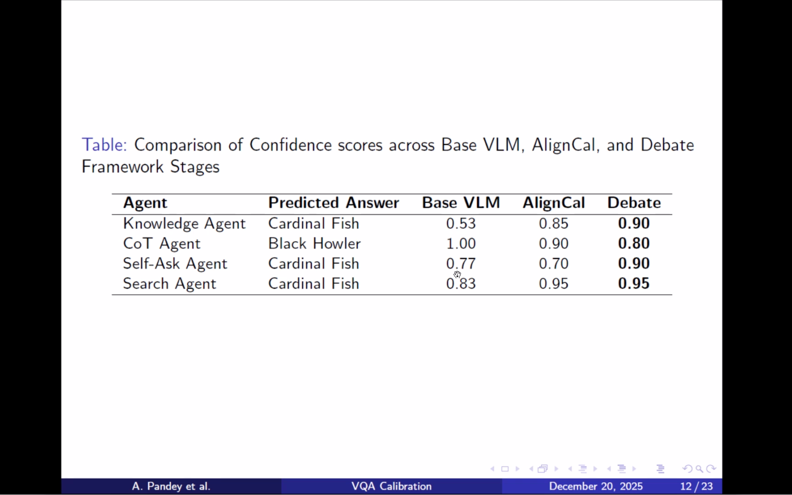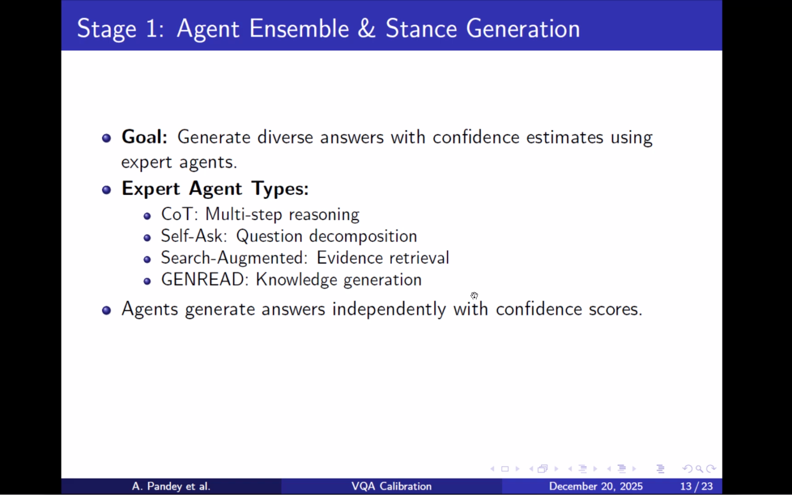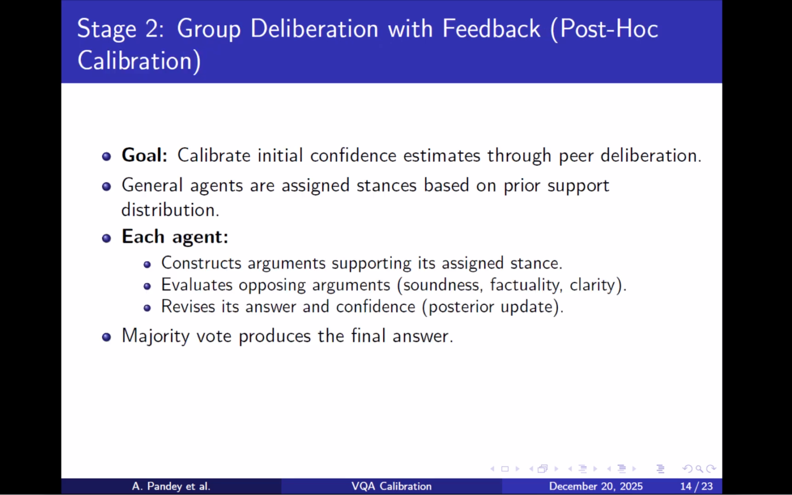Now, after AlignCal, confidence becomes more reasonable at the individual agent level. Underconfident agents increase their confidence. For instance, 0.53 goes up to 0.85, while overconfident predictions are softened, such as this one going to 0.90. AlignCal thus corrects them at the agent level, while the debate strategy then refines the confidence globally through the debate process as we discussed in the previous slide. So here is just the summary of the stage-wise methodology that we have discussed in the previous slides.